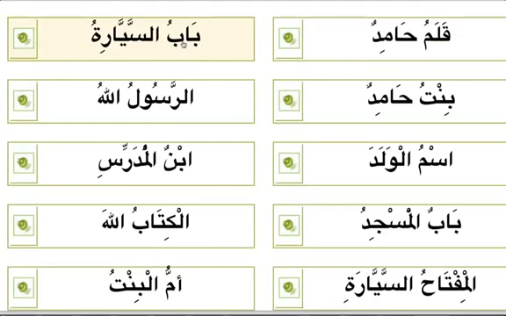Babu sayyarati. Is this right? No. So we analyze first mudaf. Is this okay? It looks okay. What about mudaf ilayhi? Always majroor. So you need to have a kasra here. Babu sayyarati. So how about this? Bintu hamidin. Same thing. It looks okay. Hamidun has to be hamidin.